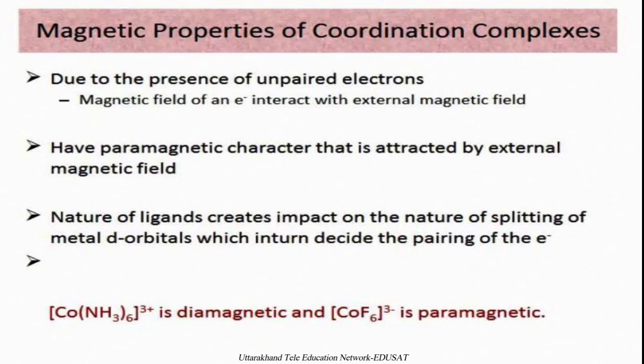That's why, due to the pairing, it is diamagnetic in nature, and due to the unpaired electrons the other is paramagnetic in nature, because it contains unpaired electrons which can interact with the external magnetic field.